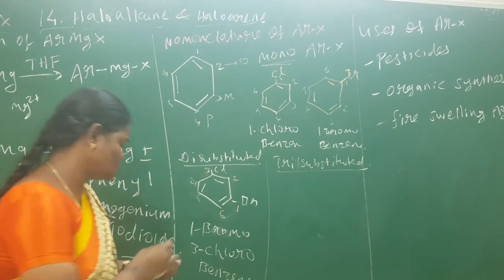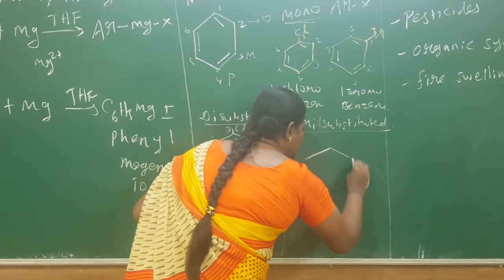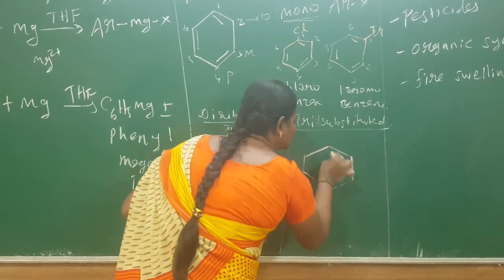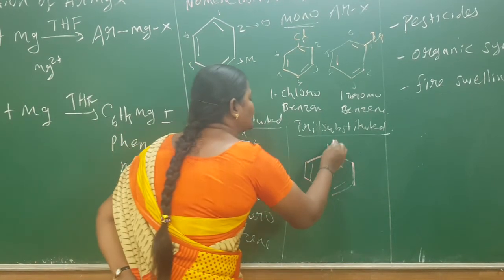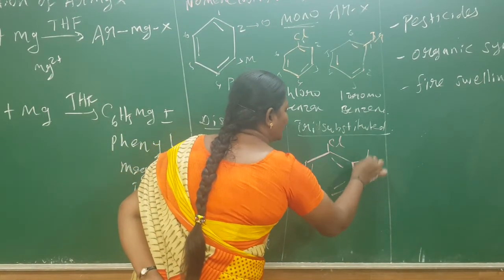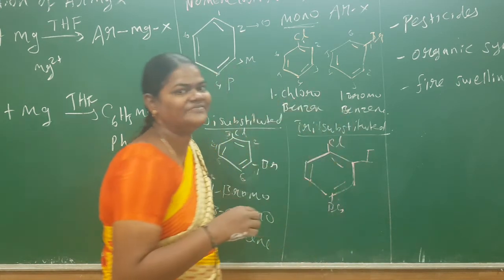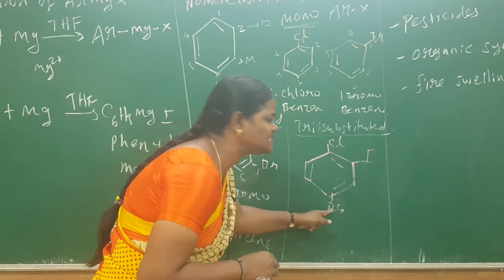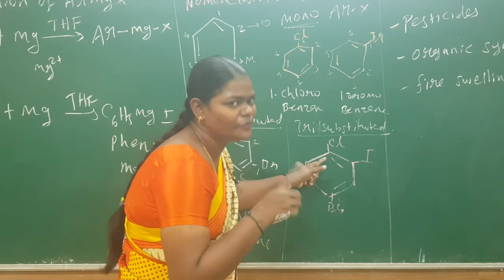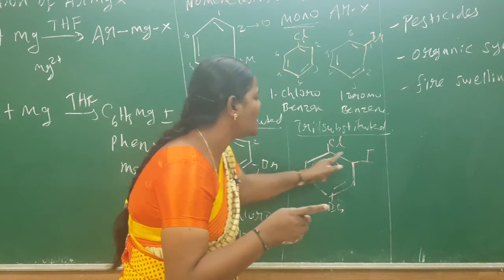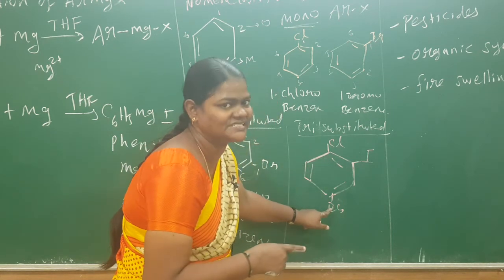halogens group. So the best example of the compound is this: our benzene ring. This benzene ring is attached with three halogen groups. First I can write chlorine here, iodine here, and bromine here. So look at the first. Generally you know that the halogens are fluorine, chlorine, bromine, iodine. Iodine has more priority by atomic number, and bromine comes first in alphabetic order.